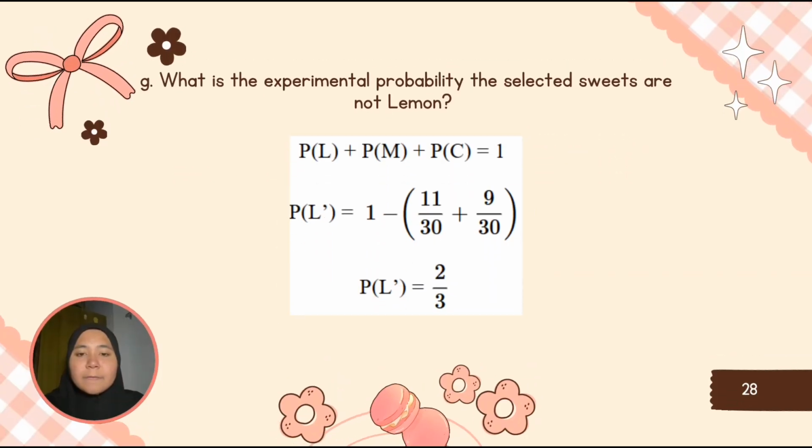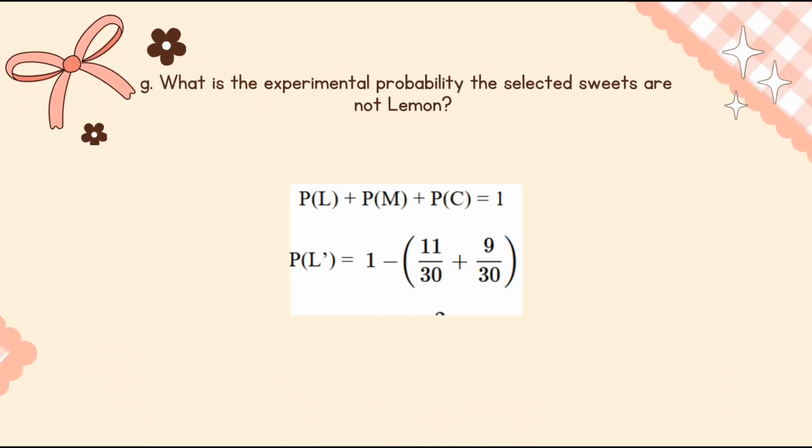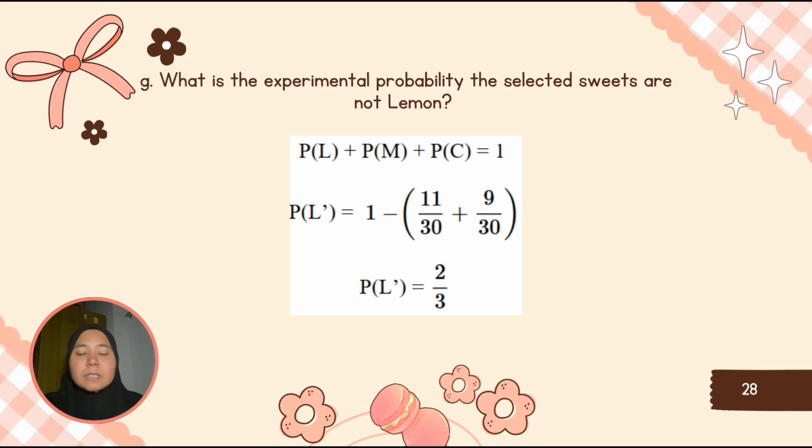Last but not least, we have to find the experimental probability that the selected sweet is not lemon. We all know that if we add all the probabilities, we get 1. So if we want to find the probability that the selected sweet is not lemon, we have to minus 1 with the probability of mint and coffee, and we get the answer which is 2 over 3.